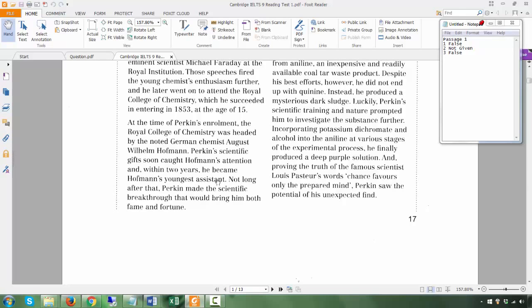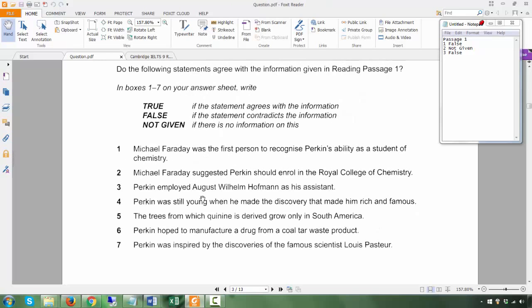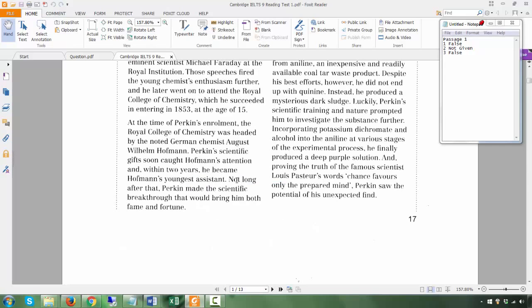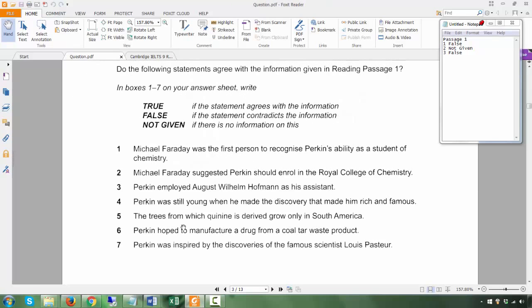So again, basically, this question, the one before: who's the assistant? August Wilhelm Hoffman was not Perkin's assistant, but Perkin was August Wilhelm Hoffman's assistant. That's why this is again false. Now, not long after, so he's still pretty young, Perkin made the scientific breakthrough that would bring him both fame and fortune.